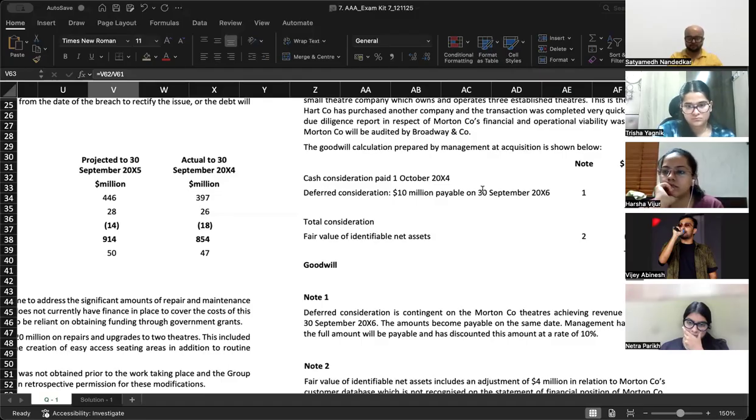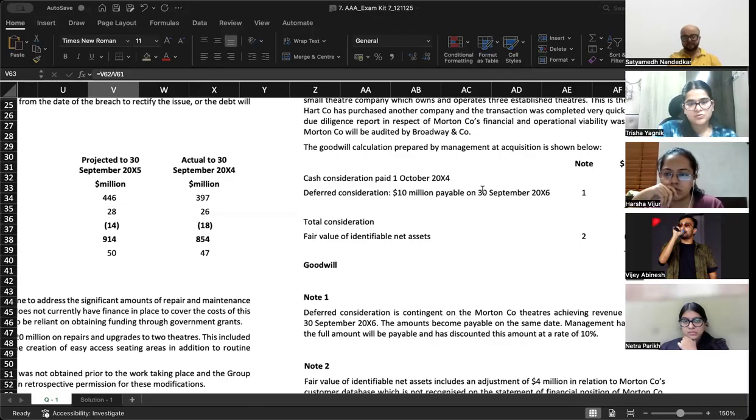Then, don't you think you should see this deferred consideration is payable after 2 years? At the end of the first year, which is your reporting date, should you see progress towards achievement of the target? By 30th September 2005, by what percentage and amount has the revenue grown? Do that. Then what else?